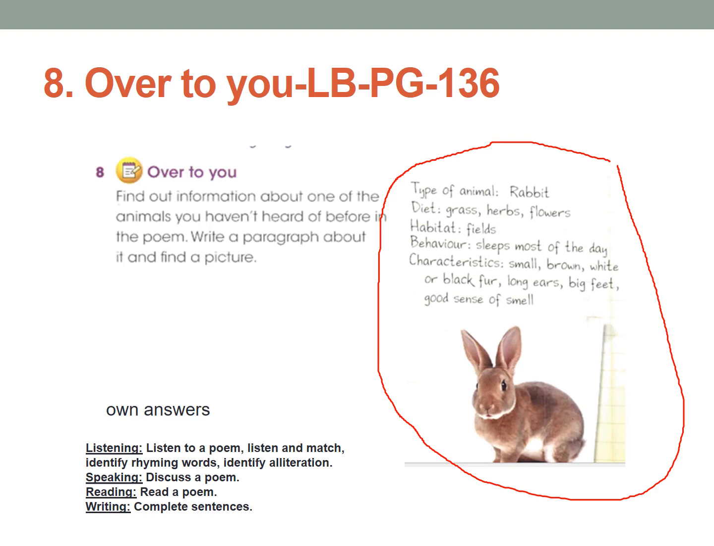Find another animal which is not specified in the poem. Find another animal from the net and write about it, like the type of animal, what it is, what is the diet, what he eats, what is the habitat, where he lives, what is the behavior, and what is the character of that animal. So you need to find one animal from the net, and you need to write it down in your copy and send it to me in Class Dojo.